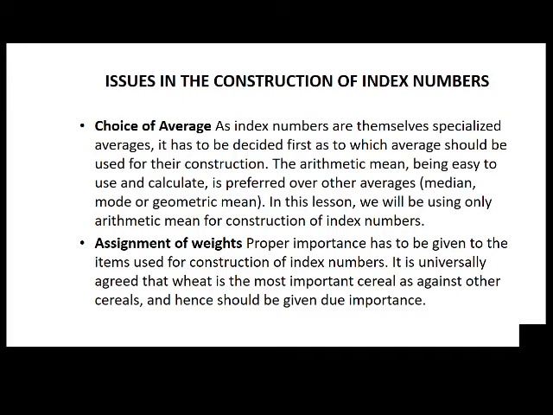Next issue is assignment of weights. Proper importance has to be given to the items used for construction of index number. It is universally agreed that wheat is the most important cereal as against other cereals and hence should be given due importance.